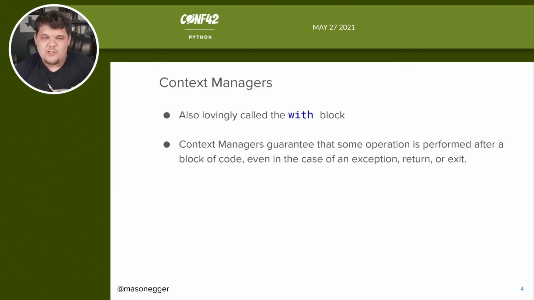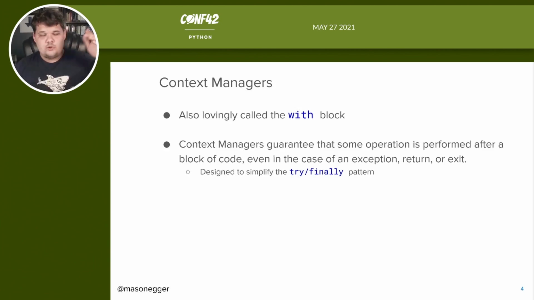Context managers essentially are a tool built into Python that guarantee that some operation is performed after a block of code, even in the case of exception, return, or exit. This was basically designed to give you that try finally pattern that we're used to seeing in other programming languages, maybe Java, for example. It gives us a simpler way of implementing the try finally without all of that excess try, indent over, except, all of that.